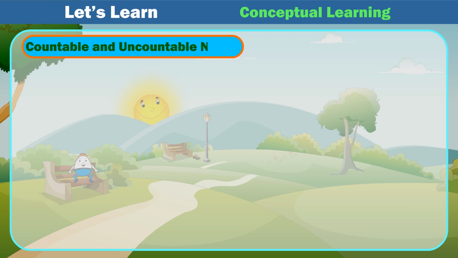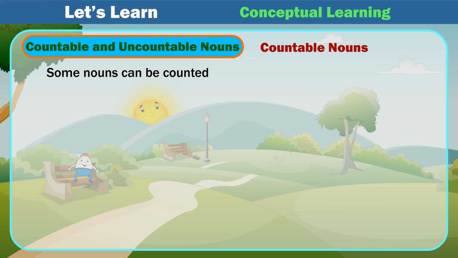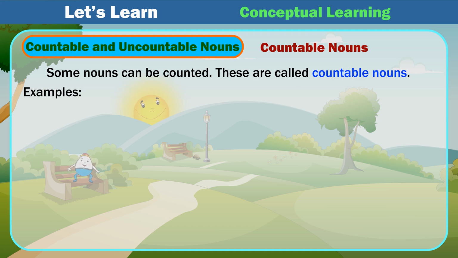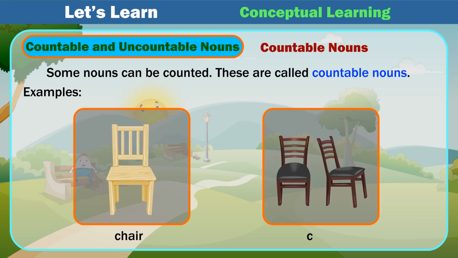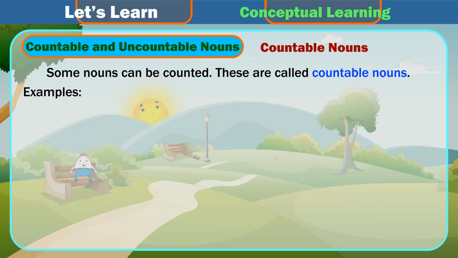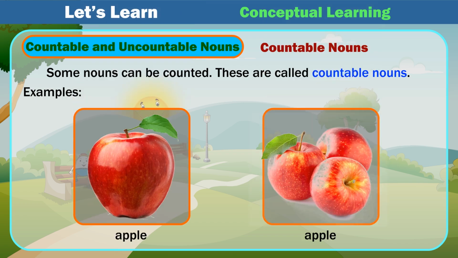Countable and uncountable nouns. Countable nouns. Some nouns can be counted. These are called countable nouns. Examples: boy, boys; chair, chairs; apple, apples.